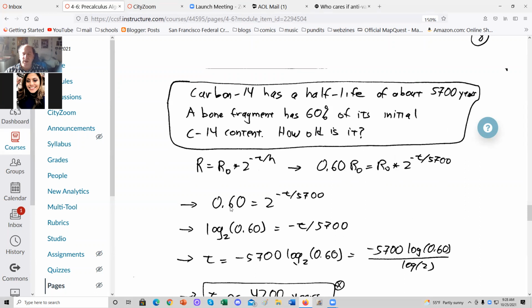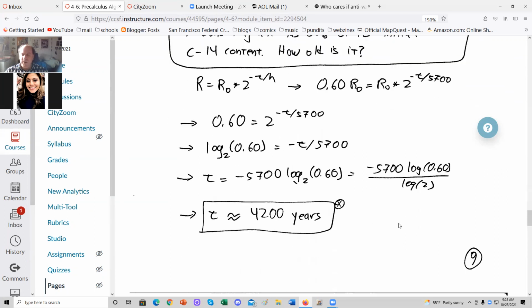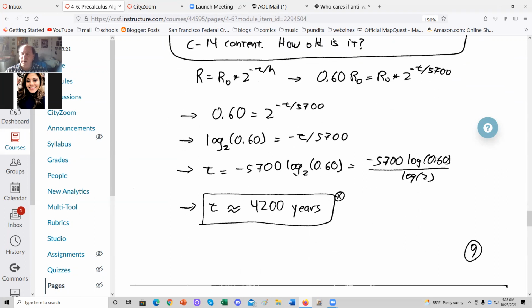So 0.6 equals 2 to the negative T over 5,700. Take log base 2. Log base 2 of 0.6 equals negative T over 5,700. Transpose 5,700 and the negative sign and get T equals negative 5,700 log base 2 of 0.6. Or expanding it a bit, negative 5,700 log of 0.6 over log 2, approximately 4,200 years.